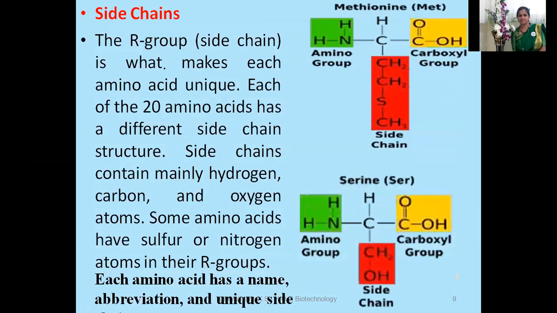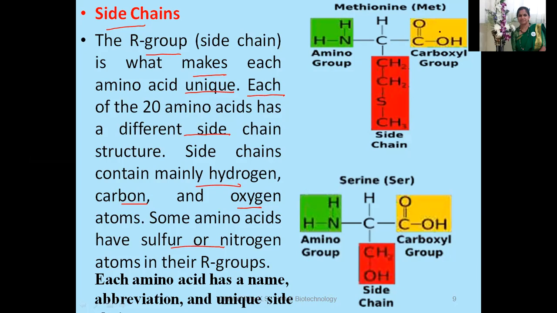Now let us understand more about the side chain. The side chain, that is nothing but the R group, is what makes each amino acid unique, because these 20 amino acids have their own functional group in the R region. Each of the 20 amino acids has a different side chain structure. Side chains contain mainly hydrogen, carbon, and oxygen atoms. Some amino acids even have sulfur or nitrogen atoms in their R groups. Each amino acid has a name, abbreviation, and unique side chain.